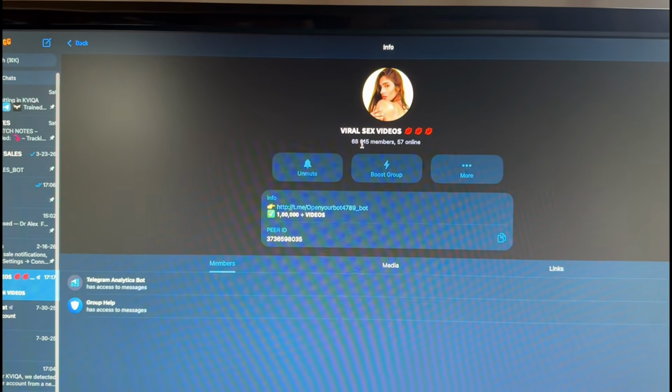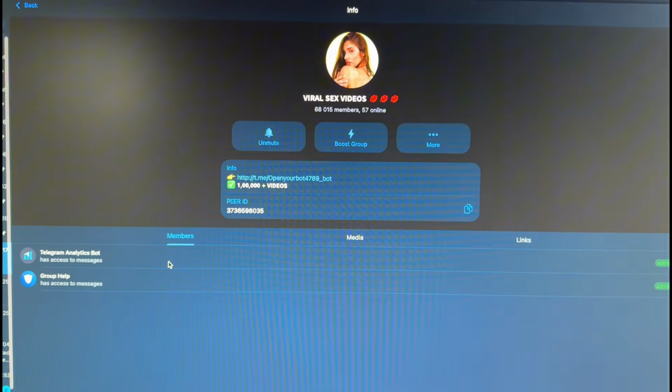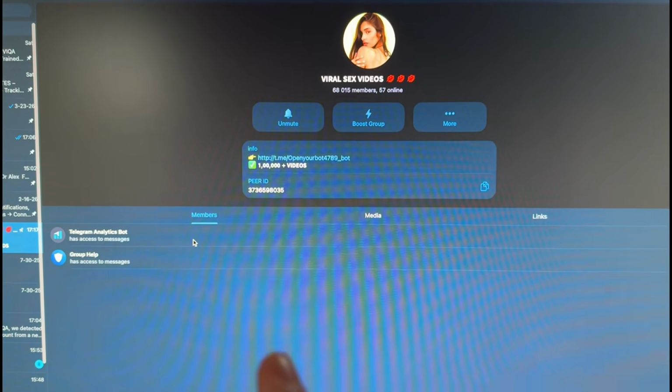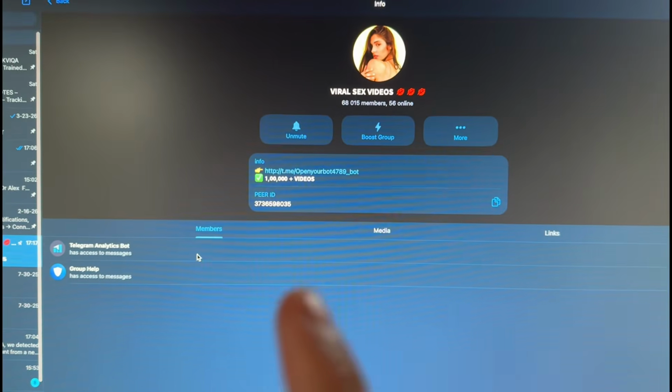So as you can see, I just found another group here, and it has members, but once you go to members here, you can see that they are not visible. Now, if the members are not visible like this, you can't do a lot with the group, but there are certain types of groups where this is also good. So I'm going to show you an example.